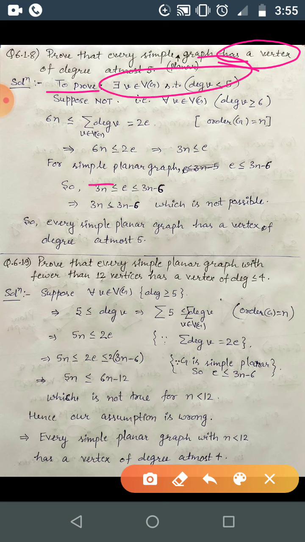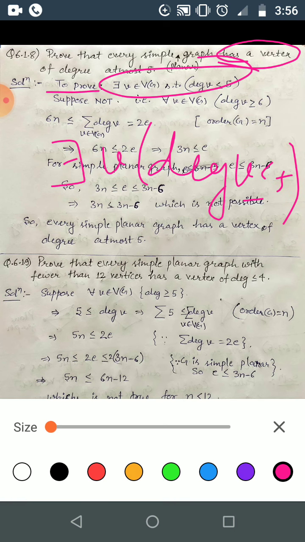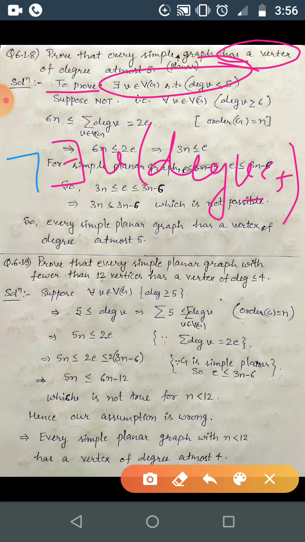This means the negation of: degree of v is at most 5. If you take the negation outside, it goes inside the there exists. Correct? These are the quantifiers, and we have done this in discrete mathematics. So for all v, it becomes the negation of this one. Correct?